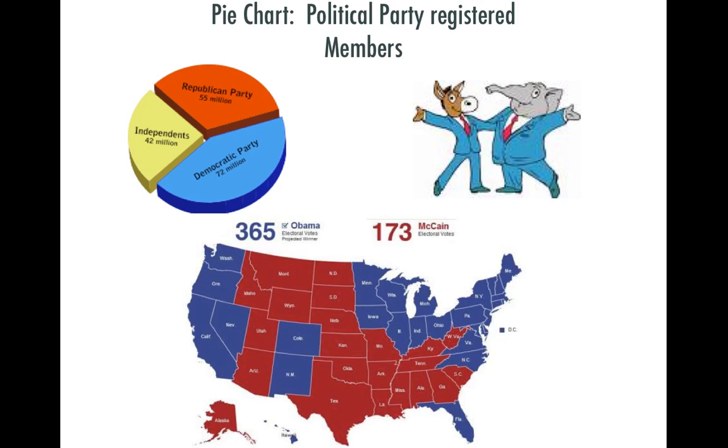So we're going to look at what these parties believe, and you can kind of decide if you identify with either one of the parties, or maybe you're an independent voter or you're a third-party voter. You like a third party. So that's it for today. We're going to start with the Democrats in the next video, and we'll move on to the Republicans, and then we'll talk about the other parties.